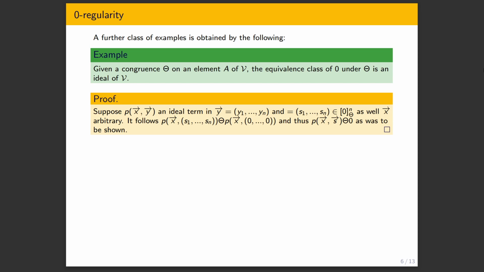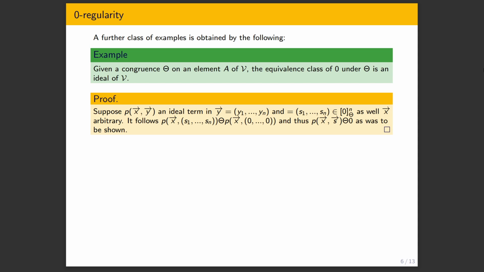similar terms, like we have, say, x1 similar to x1, x2 similar to x2, etc., xn similar to xn, and then s1 similar to 0, s2 similar to 0, etc., sn similar to 0. These are all in our theta. They're all similar. We apply some operation. Because theta is a substructure, we stay inside. So we apply this term p. And because it's a substructure, if we apply p to some elements within it, we stay inside the substructure. So we get that this holds.